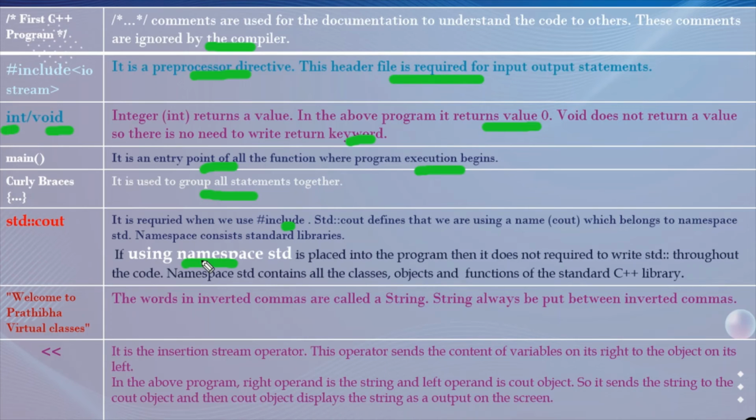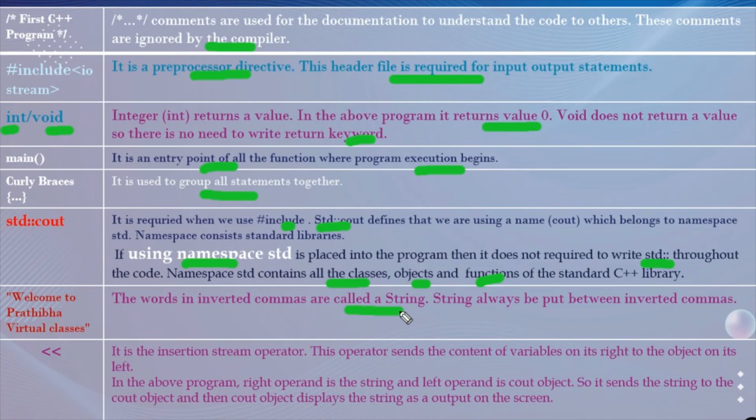Okay, if we do not use this, we have to specify it like this: std::cout, std::cin, like this. So when it is placed in the program, it does not require us to write the std throughout the code. Generally, namespace std contains all the classes, objects, functions of the standard C++ library. And the text welcome to Prathibha virtual classes in between the double quotes, that is the inverted commas, is called the string, which is displayed on the output screen.